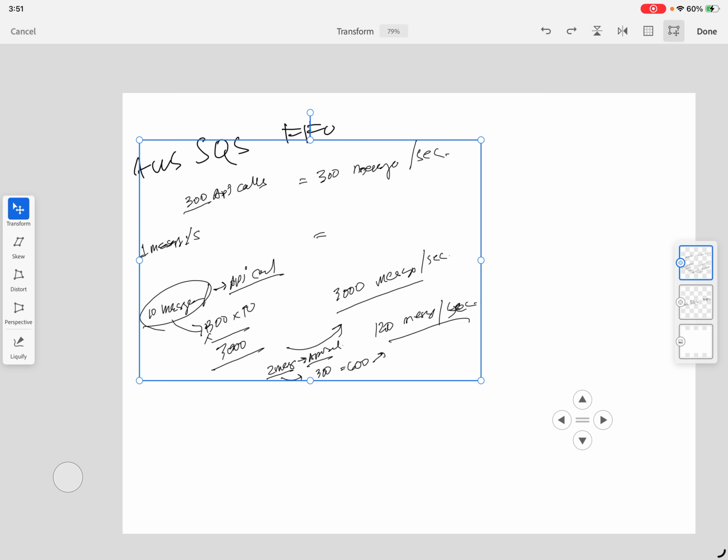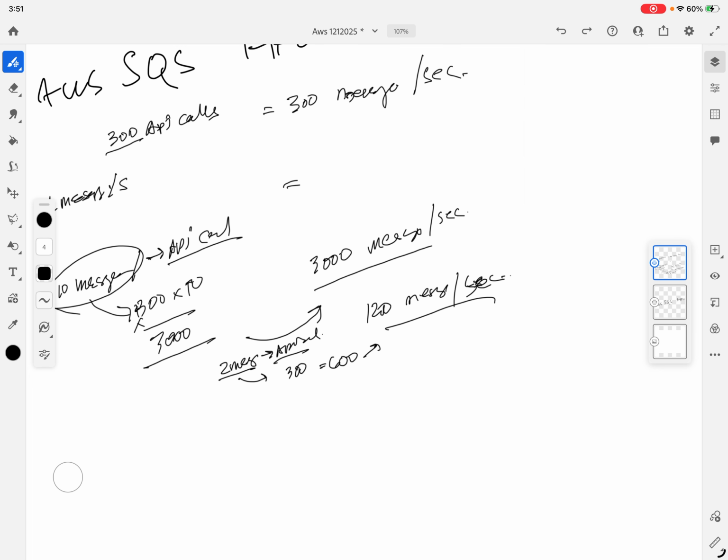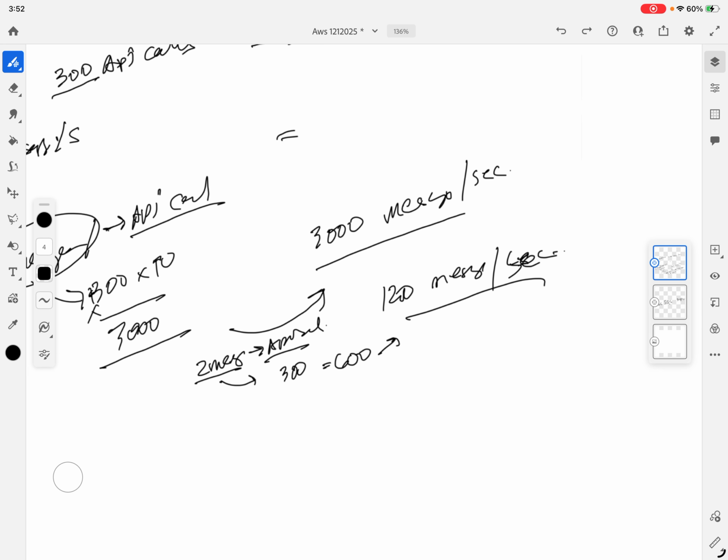So what you can do is increase. How about 4 messages per API call? 4 times 300 is equal to 1,200.